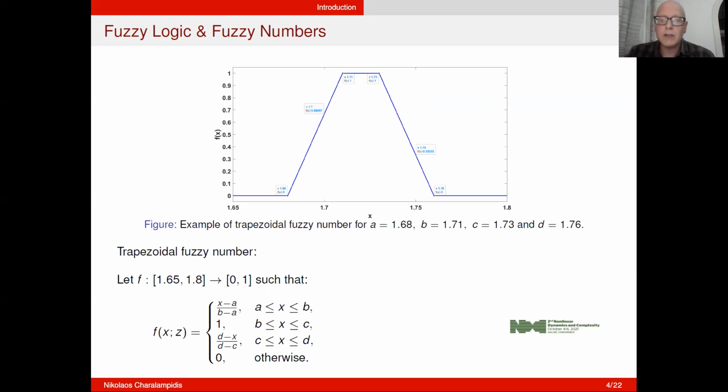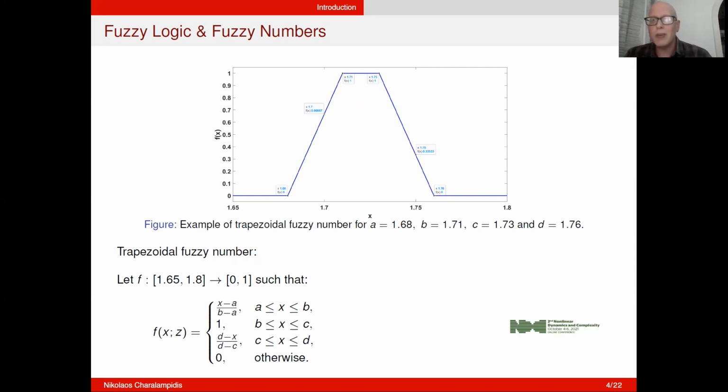So the question arises: what happens with the people that are in between? Well, the answer is simple. Assume that the person has a height of 170. Then we will say that its height is equal to 171 with a truth index of 0.66 approximately. Similarly, if a person has a height of 175, then we will say that its height is equal to 173 with a truth index of 0.33.